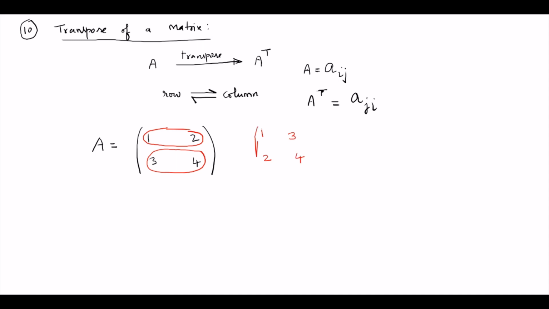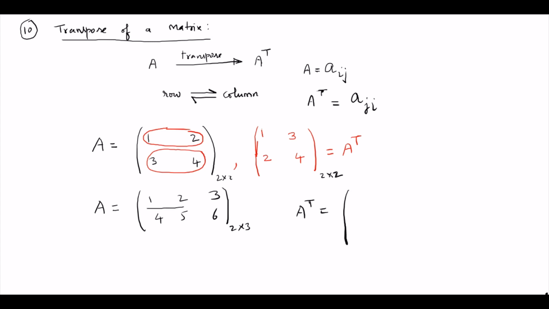The resultant matrix is the transpose of A. Similarly, if you have a rectangular 2 by 3 matrix, 1, 2, 3, 4, 5, 6, its transpose is obtained by making the first row, 1, 2, 3, a column, and the second row, 4, 5, 6, a column.